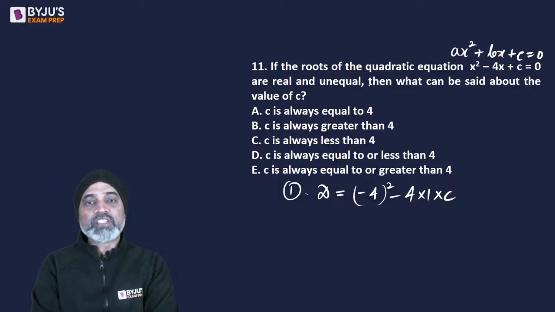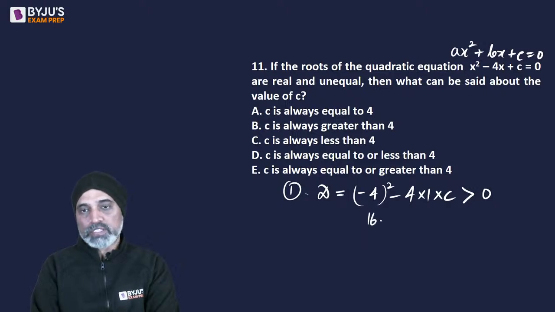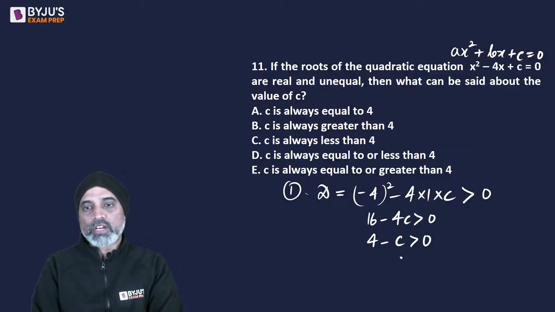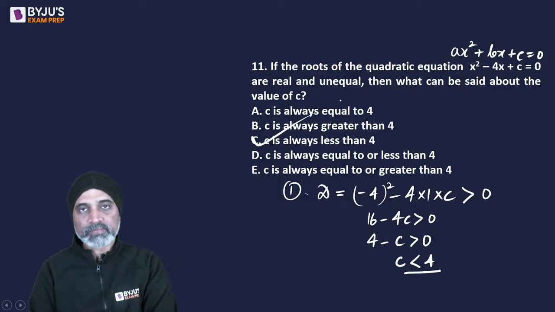Now since we want them to be real and unequal, तो ये आपका greater than 0 चाहिए होता है. So this gives you 16 minus 4c should be greater than 0, or this will give you 4 minus c is greater than 0, or if you look at this it will tell you c should be less than 4. So आपको पता चल जाएगा कि कौन सा चल रहा है. ठीक है? This is one approach.